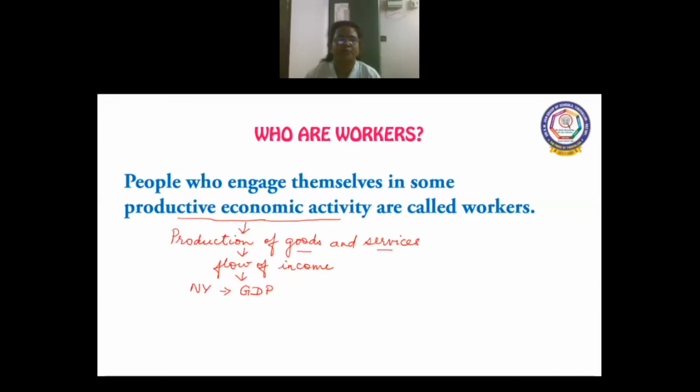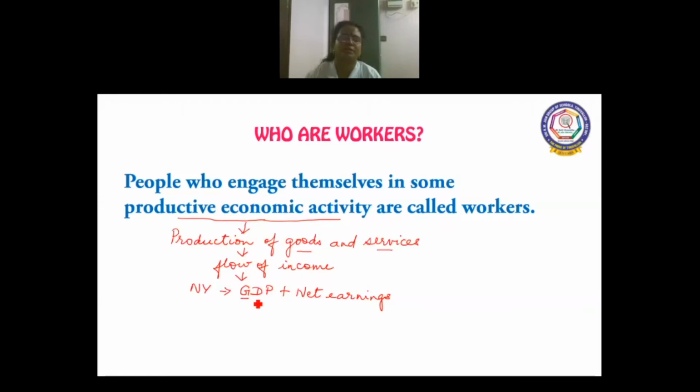Sometimes we export goods, sometimes we import goods. When export is higher than import, it is favorable for our economy and there will be inflow of money. We get net earnings, and that net earnings from export is added to GDP, that is gross domestic product.